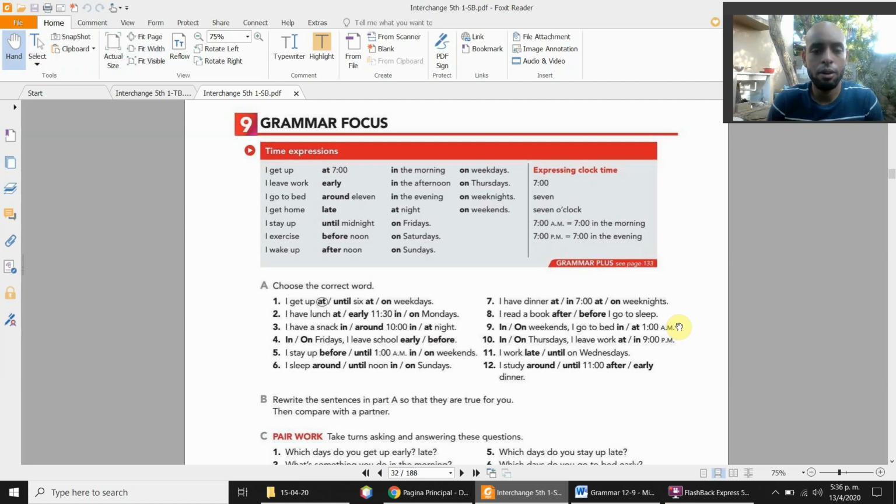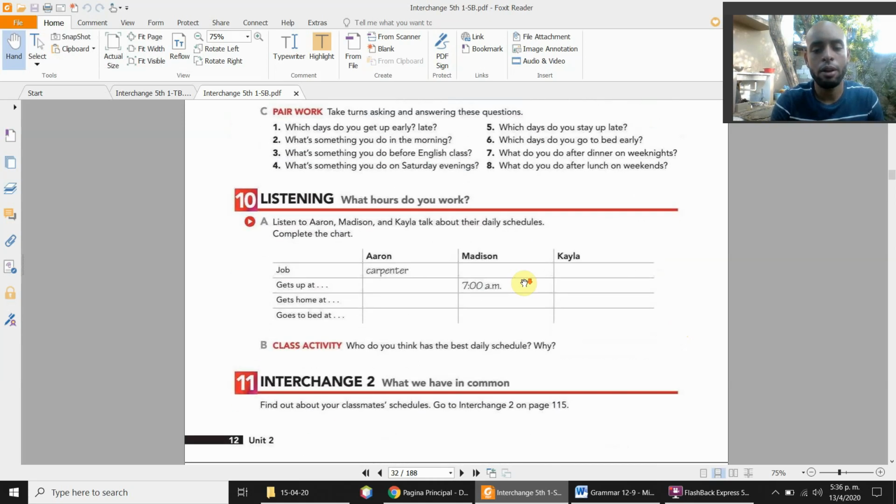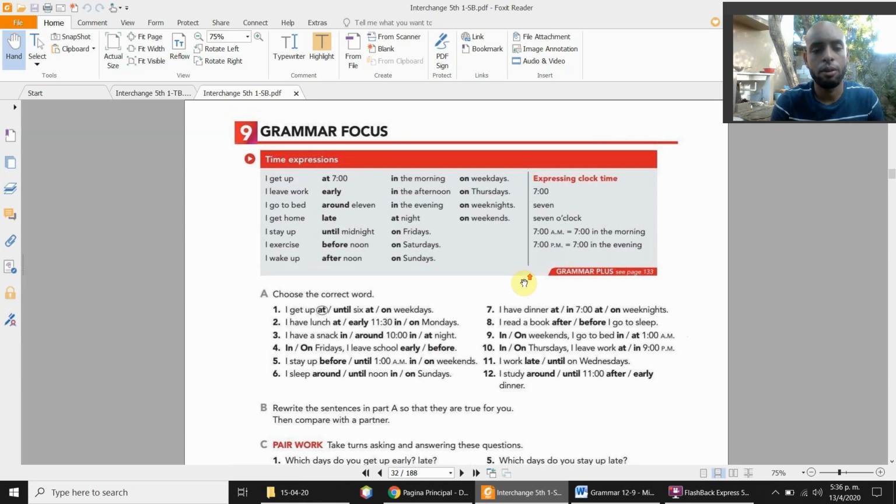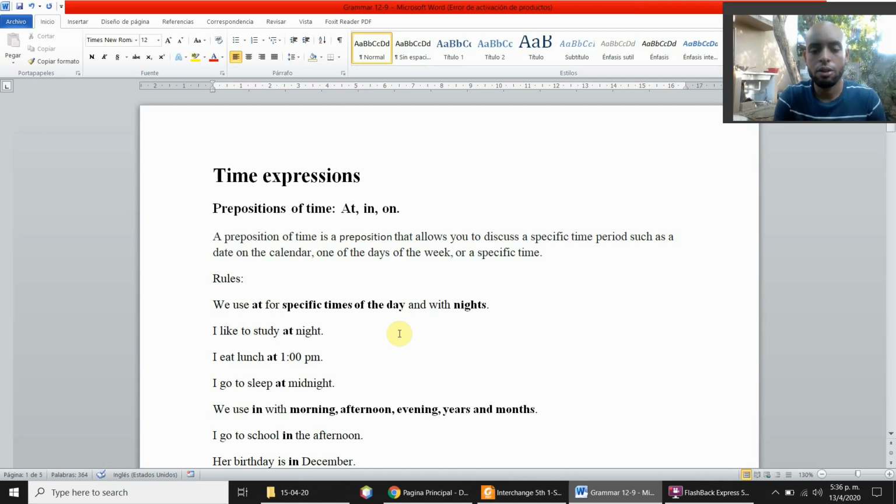In this video, we're gonna take a look at time expressions. This is the grammar on page 12, unit 2 of the book. This is a topic we've already seen on the intro book, so this is going to be kind of familiar for you.